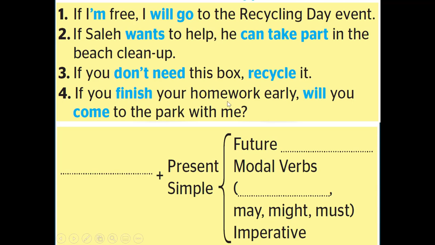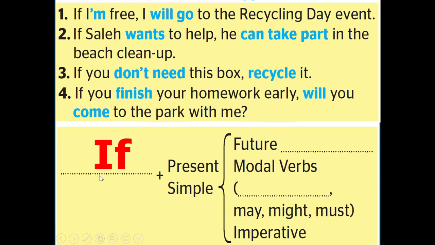If you finish your homework early, will you come to the park with me? In this case, we use the question type of will, the interrogative type. Okay, now the form of the sentence. What is missing in the form of the sentence in this part? Before the present simple, what should we write?